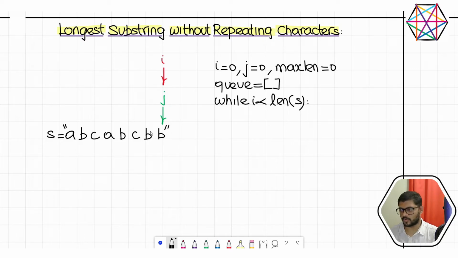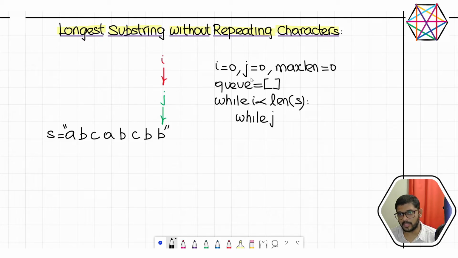Then there is nothing more for us to do. We are done with the problem. So as long as i is less than length of s, the problem is still incomplete. It is in progress. Okay, so when i is less than length of s, we will have another inner loop.